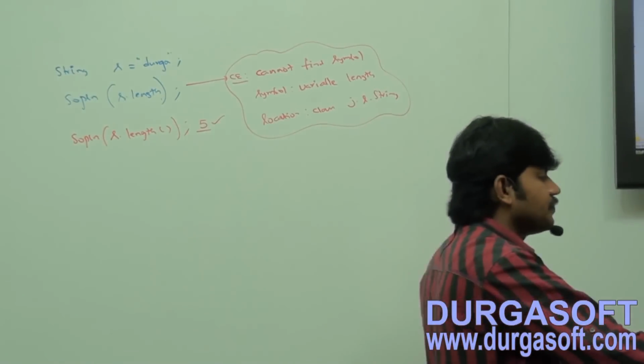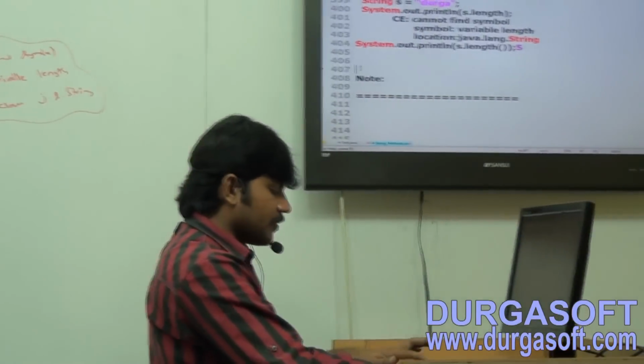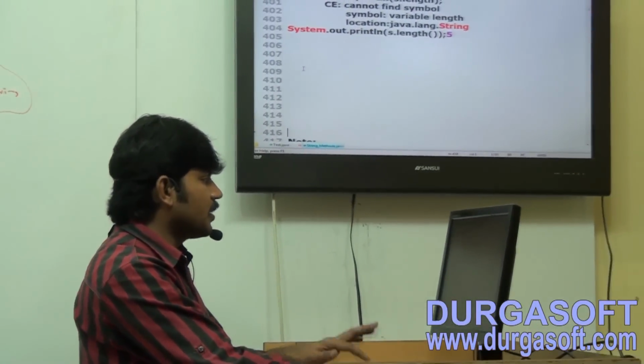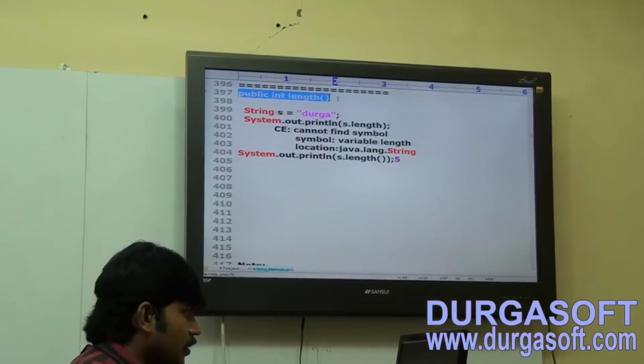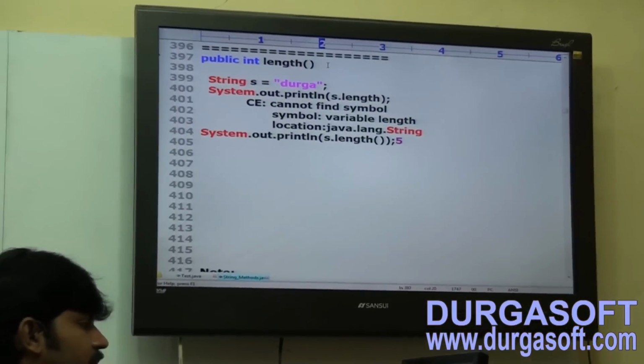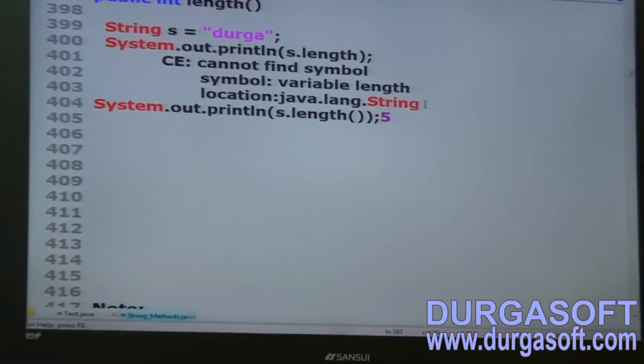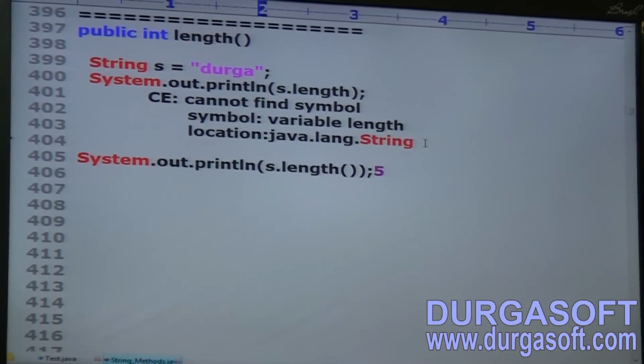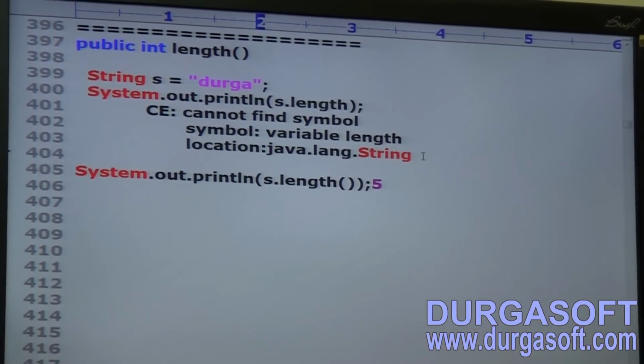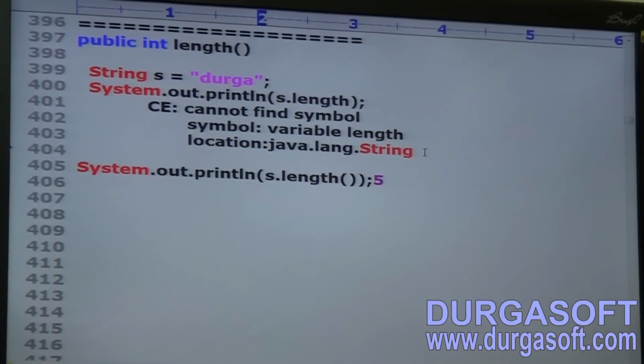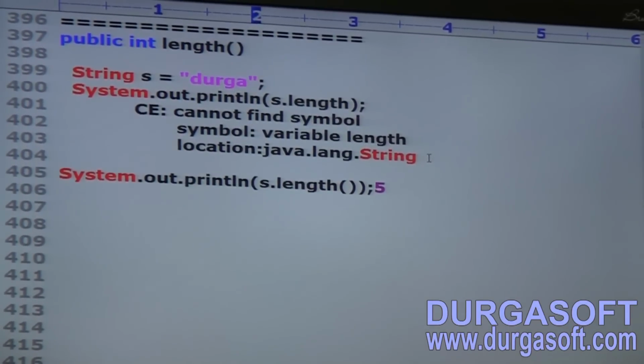Next method: public int length(). It returns the number of characters present in the string.